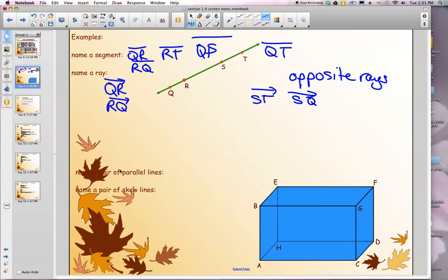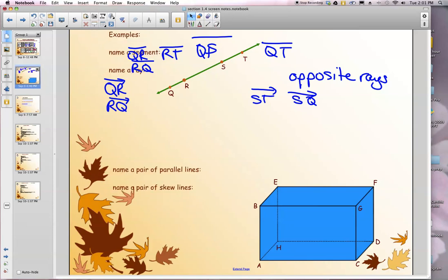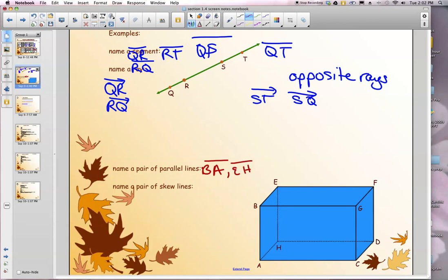In this example, it says to name a pair of parallel lines. I'm going to move this over a little bit so you can see it. There are lots of them in this case. For example, BA and EH are parallel. That would be one example of parallel. In this case, they're segments because they're ending. FG and DC are also parallel. So you get the idea here.